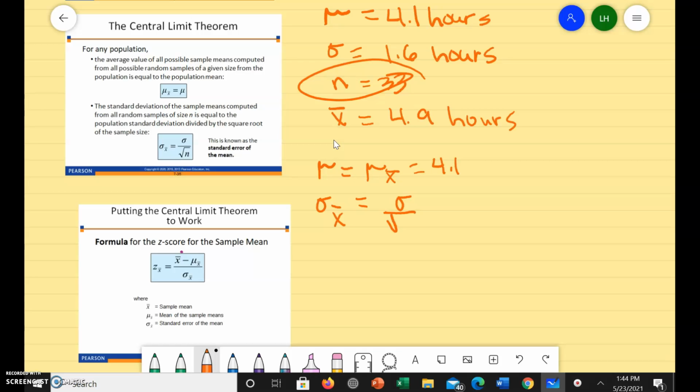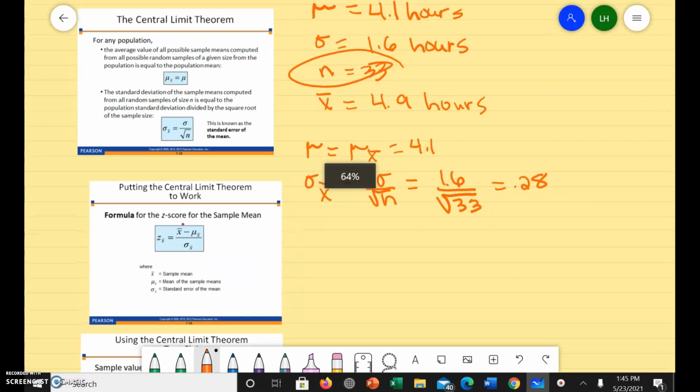The standard deviation divided by the square root of n. So the standard deviation is 1.6 hours, and we have a sample of 33, and we're going to get that and round to 2 decimal places. So we get 0.28.